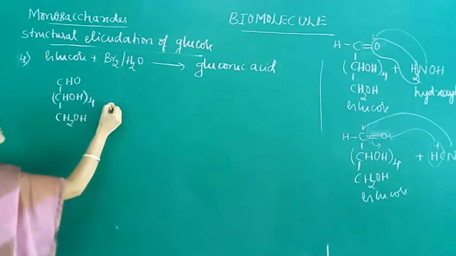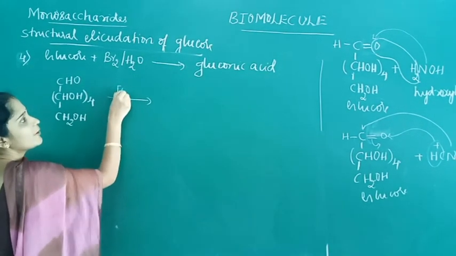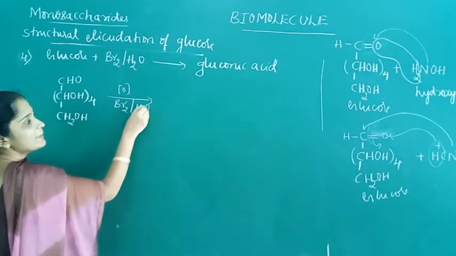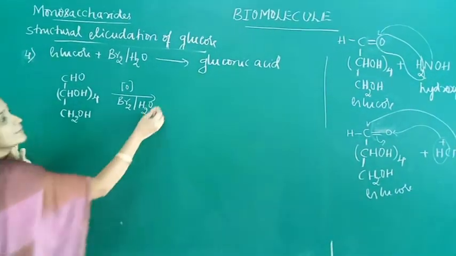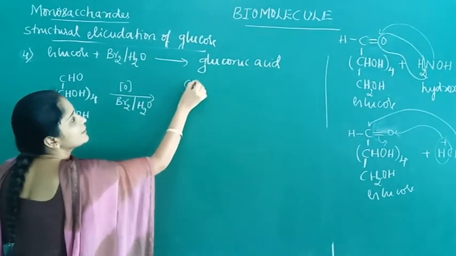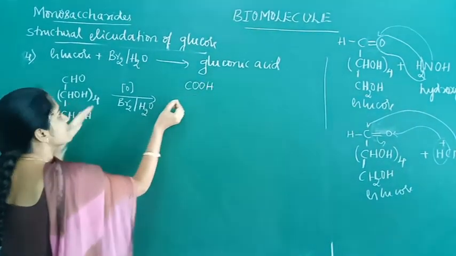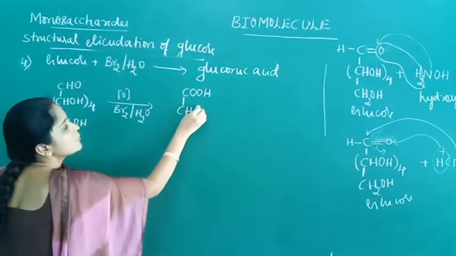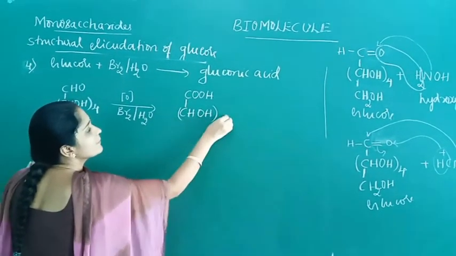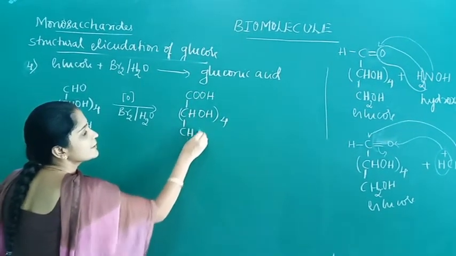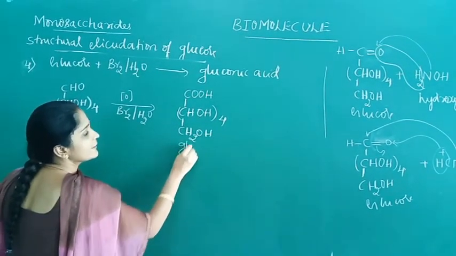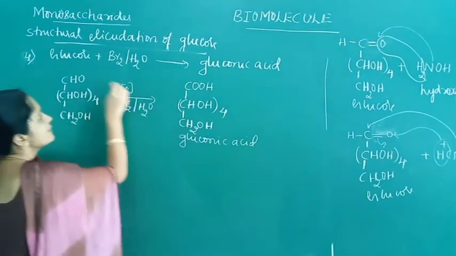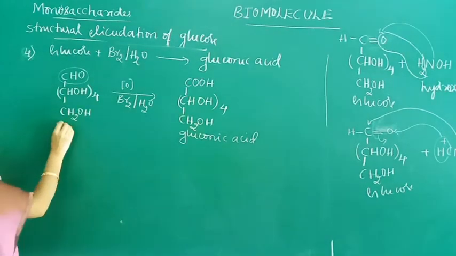Glucose on oxidation with bromine water, which is a mild oxidizing agent, the aldehyde group is converted into COOH because of addition of oxygen. So we get COOH, CHOH 4 times, CH2OH. This is called gluconic acid. So this reaction indicates the presence of an aldehydic functional group in glucose.